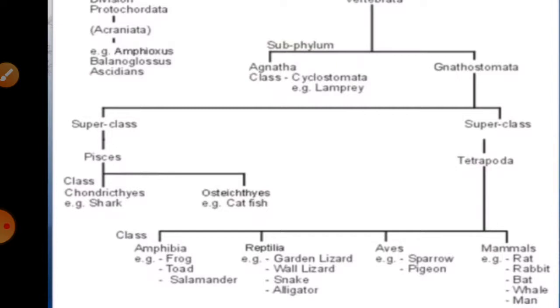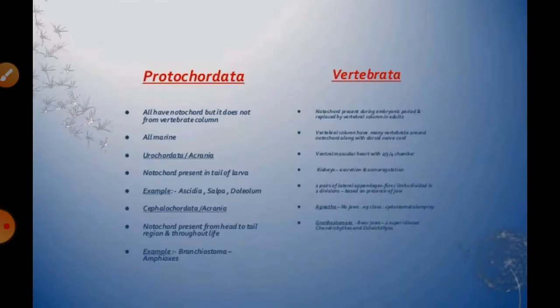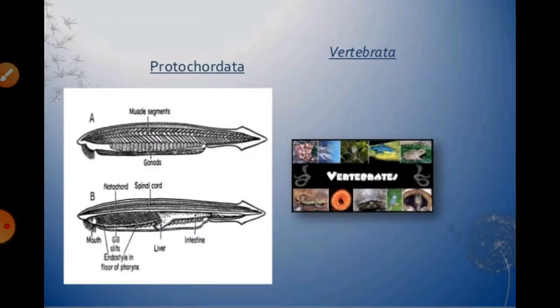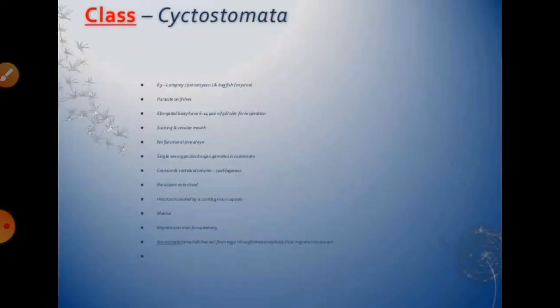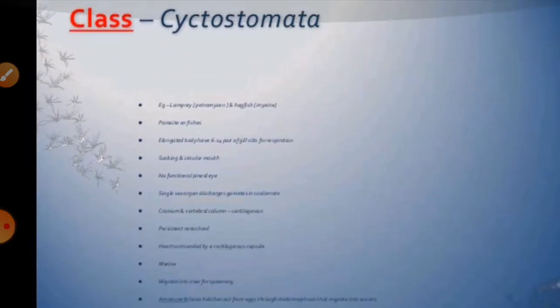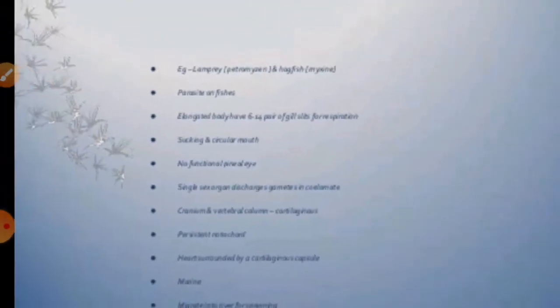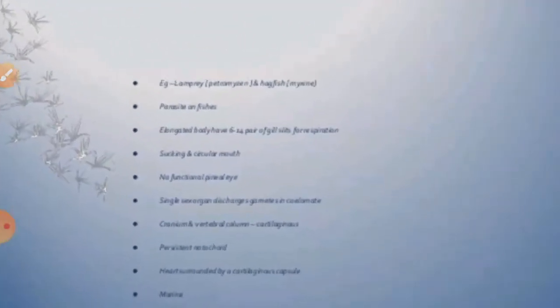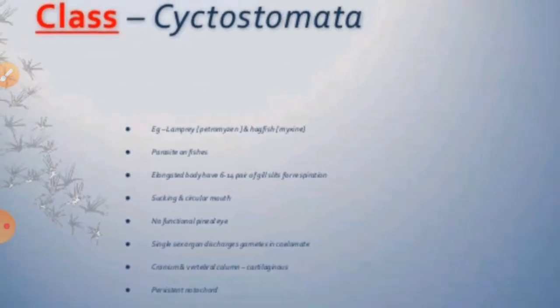Especially in the case of cyclostomes, they have a circular mouth, so they show different characters. I think it is not clear here, but if you enlarge it you can understand easily, right. So just see it now, the cyclostomata's characters.